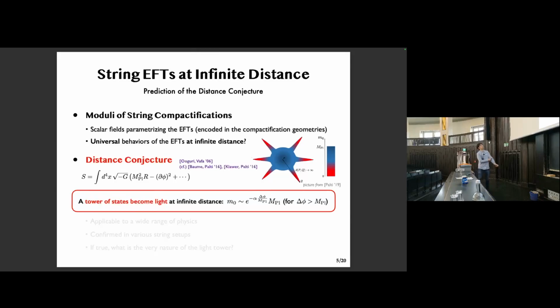Now, the distance conjecture claims that a tower of physical states become light at infinite distance in an exponential fashion. And this conjecture, it turns out, is applicable to a wide range of phenomena with many interesting consequences, and its validity has been confirmed in various string setups. Even so, it still remains a conjecture, and to develop proper intuitions, it's important to reveal the very physical nature or the origin of the light states predicted at infinite distance.